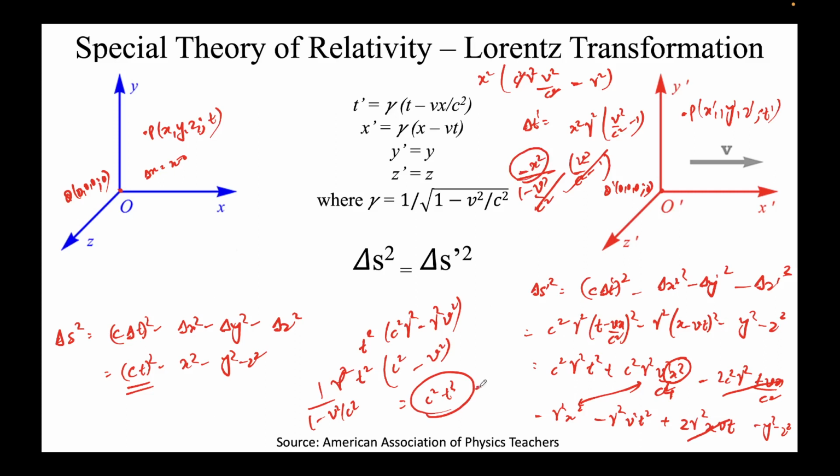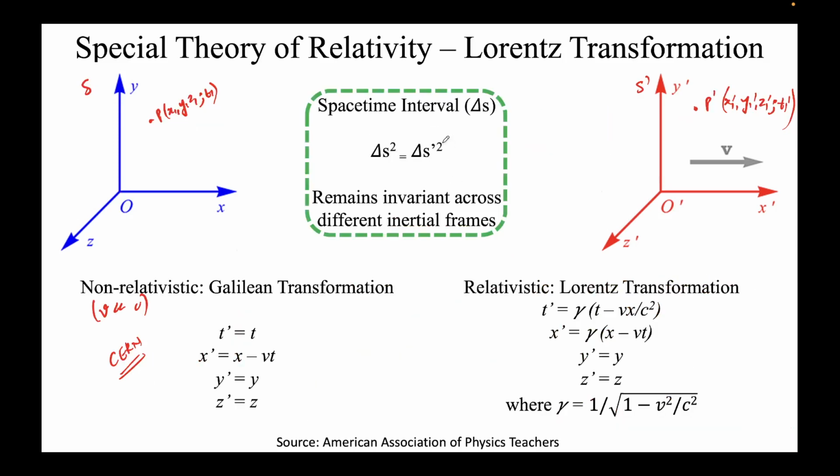So I am getting c square t square minus x square, and you see this term minus y square minus z square. So what I have done is that I have proved that this is correct, because this equation is being satisfied. So this transformation is correct in special theory of relativity, where we are talking about two inertial frames. And what you see on the top center of the screen are nothing but Lorentz transformations, which I've written here also without the clutter. So what you must do is that you must remember this expression.